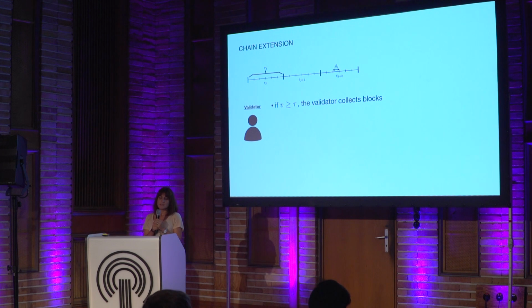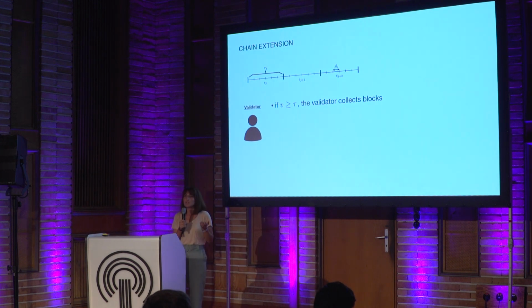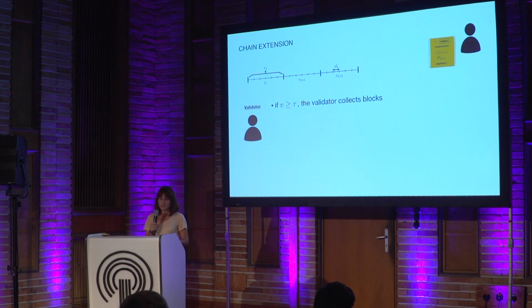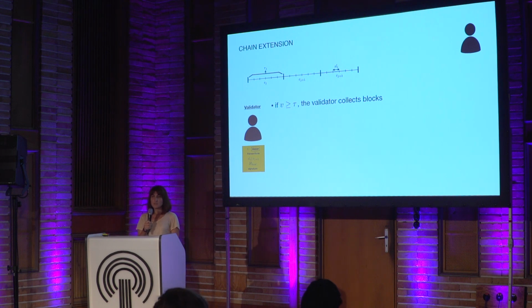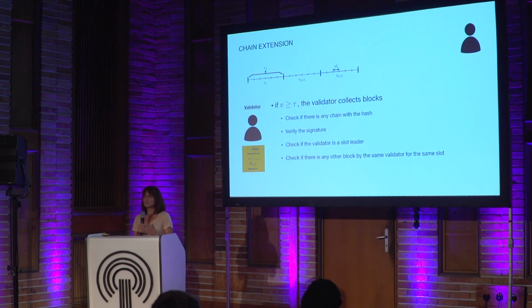Okay, so if this random value is greater than the threshold, then the validator just collects blocks from other validators. For example, this validator receives a block from another validator. In that case, he needs to check if this block is correctly generated. For that, we have the classic block validation mechanisms, like checking that the hash is correct and the signature is valid, that it was sent by a valid validator, and so on.